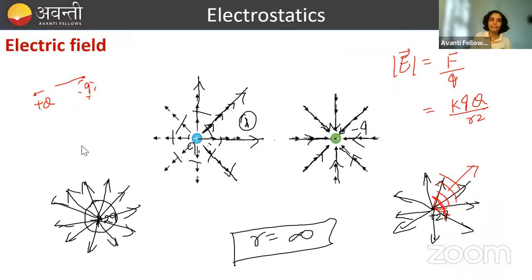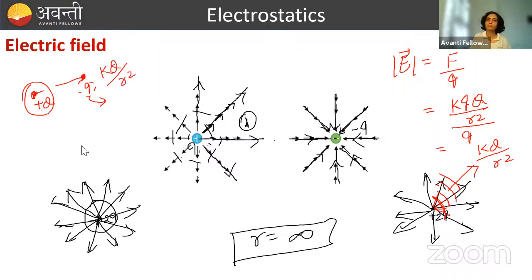Now what is the force acting on this test charge? So that will be equal to k q by r square. So force acting per unit test charge will be how much? This. So what will be the value of electric field at this point because of this charge? कितना होगा? K Q by R square. Done. So this is how we calculate the value of electric field.